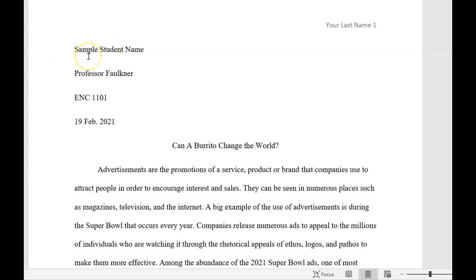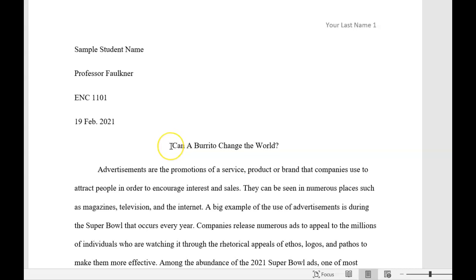So this is just the first line on the page, not a header, with your name, my name, the course, the date. Notice the format, 19 Feb. It's a long month, so we're going to put a period, 2023 in this case. Obviously, it'll be October in your case. This should be your due date.